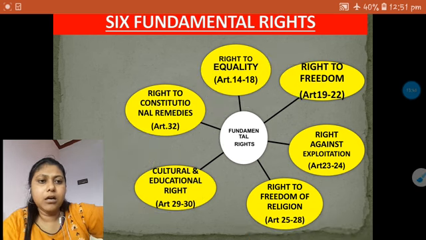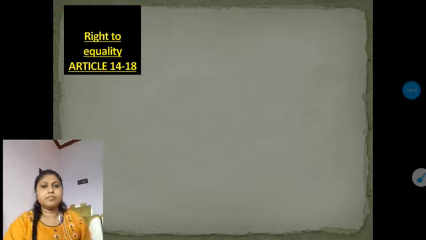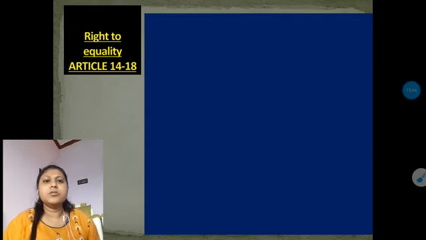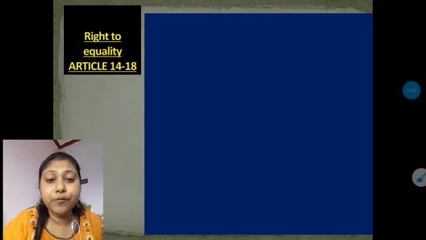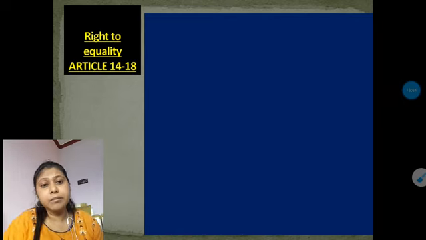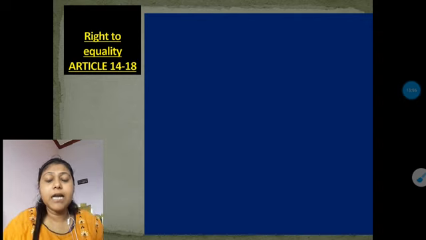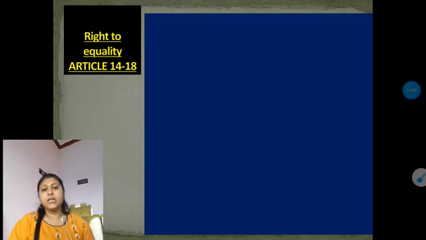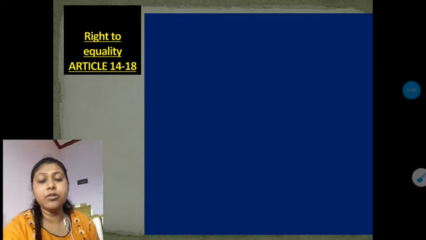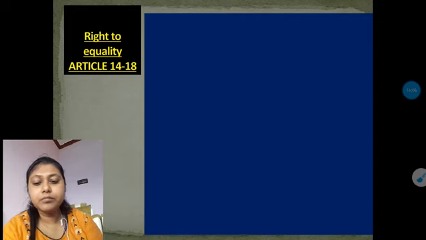So let's start with our first right, the right to equality. Here we have to know about the right to equality, articles 14 to 18. Please remember that in our first fundamental right, the right to equality, you get articles 14, 15, 16, 17 and 18. This is what we have here.